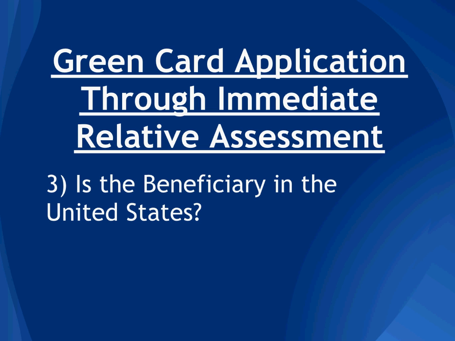And again, let me explain. Adjustment of status is where you're changing your current status in the United States to that of a permanent resident, and consular processing is where you actually go to a U.S. consulate or embassy outside the United States and ask for an immigrant visa because a petition had been filed for you.